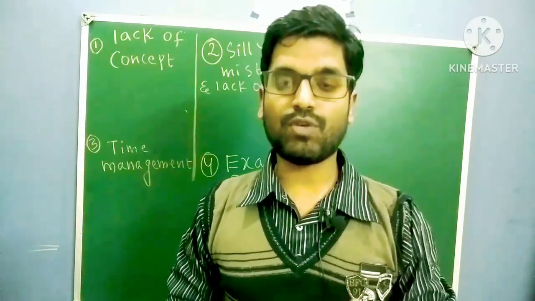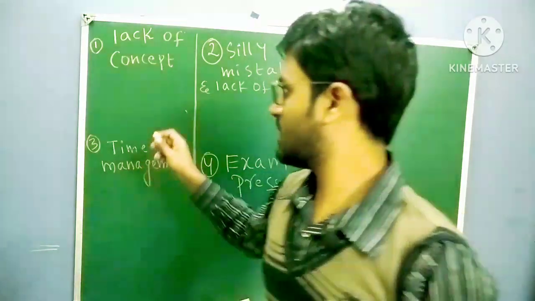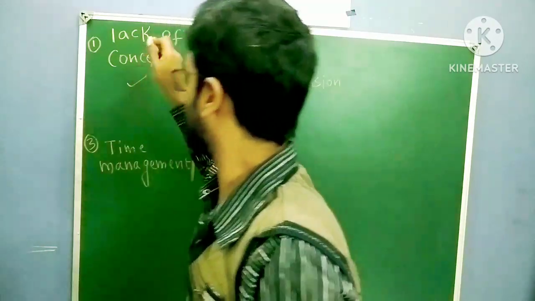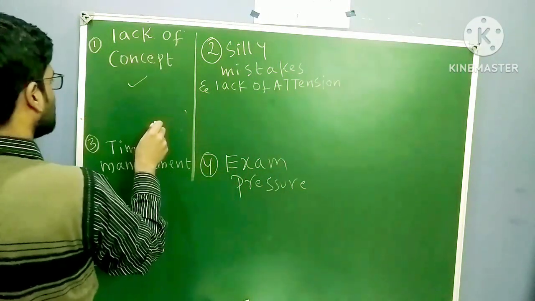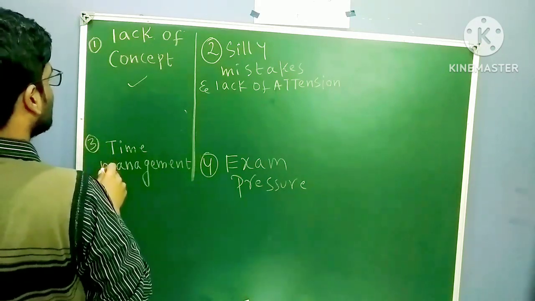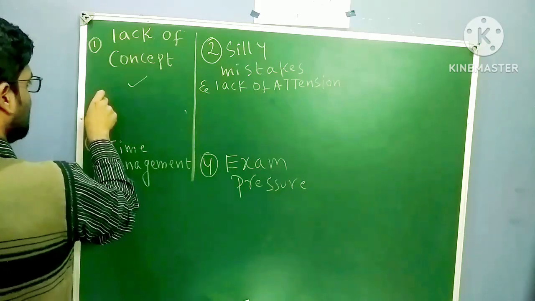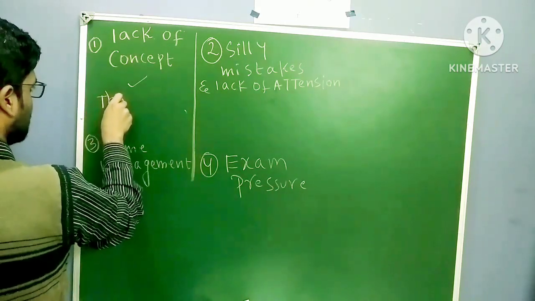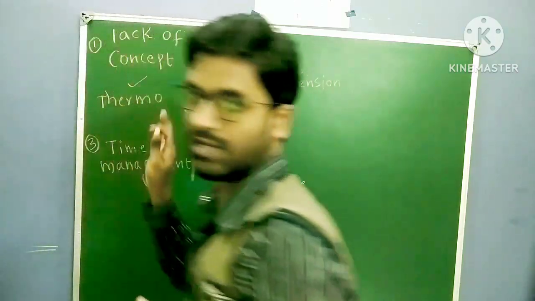So whenever you feel that your concept is not good like this, just put your tick mark here, and write down the chapter name. Suppose you have done the wrong answer in a thermodynamics question, write here thermodynamics, okay? So this is the first step.